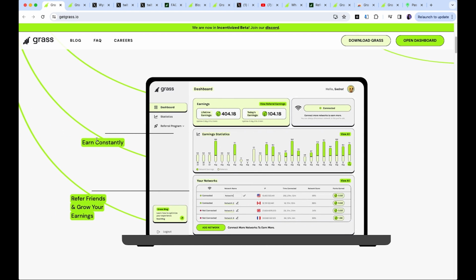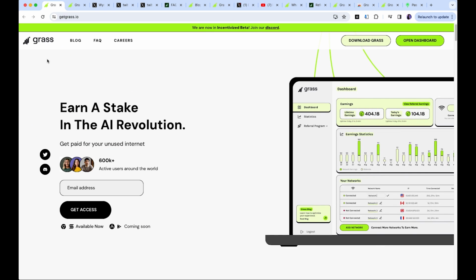Let's jump into this super early but super exciting AI-powered project. So let's jump into this project known as Grass. And you can see straight away from the homepage of the website, earn a stake in the AI revolution, get paid for your unused internet. So already you can see that this is looking to utilize the unused bandwidth that you have in your home. And a lot of projects are doing this already, but they want to differentiate themselves by leading the AI revolution.